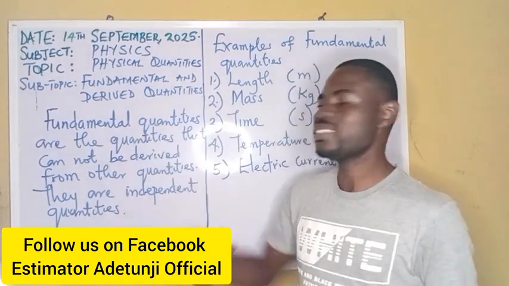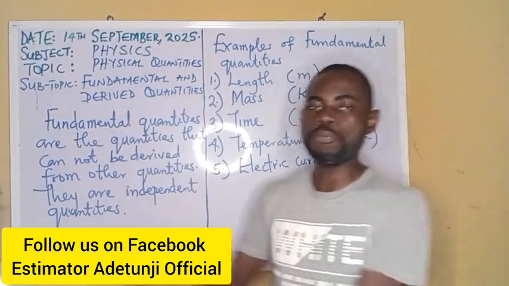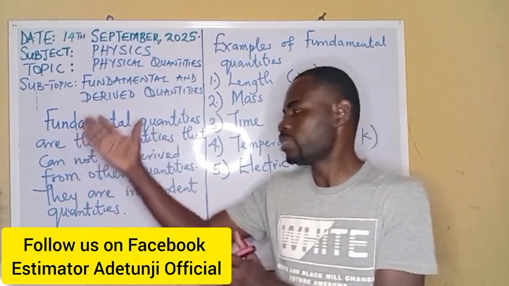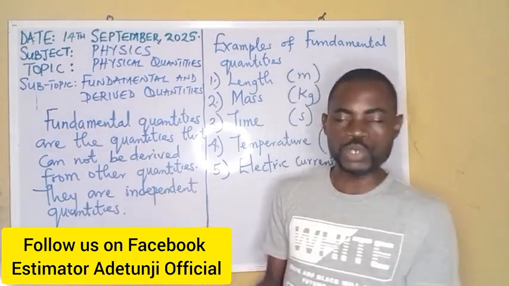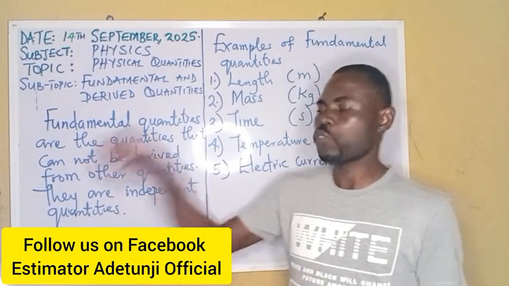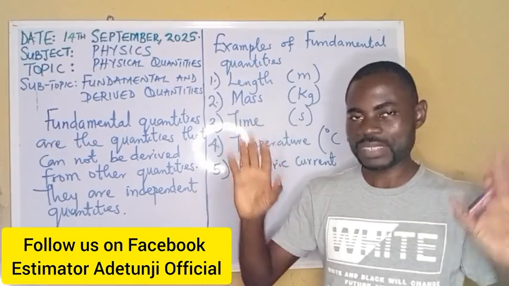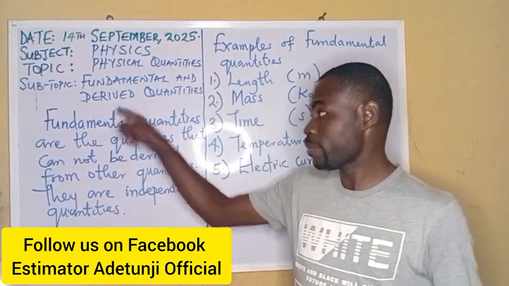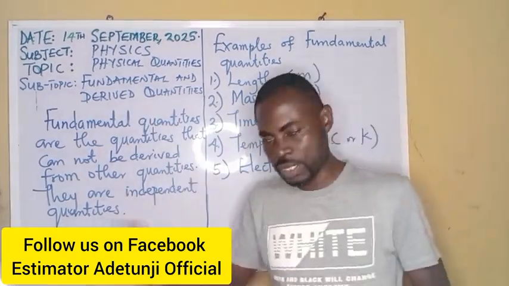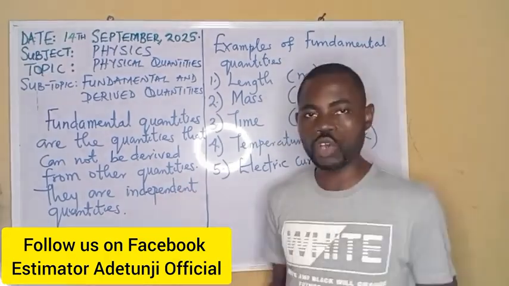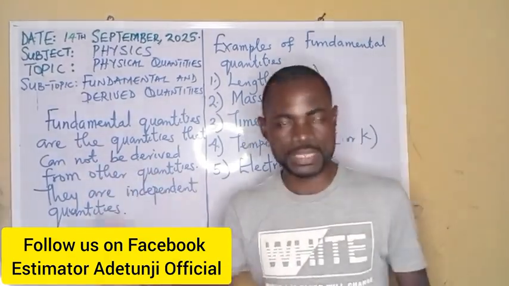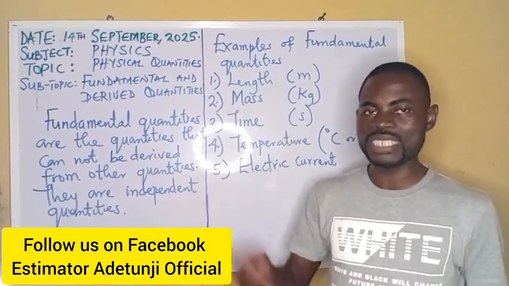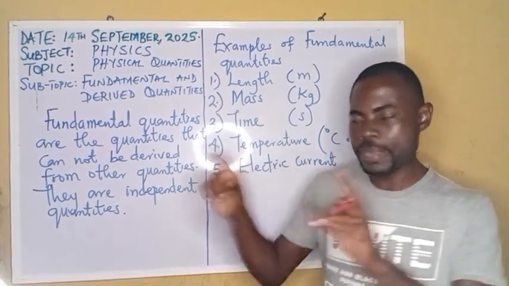Derived quantities are the quantities that are produced from other quantities. Or you say derived quantities are the quantities that are obtained from fundamental quantities. That's all. Is it independent? No, derived quantities are dependent quantities because they depend on fundamental quantities. Fundamental gave birth to them. So the derived quantities are dependent quantities.